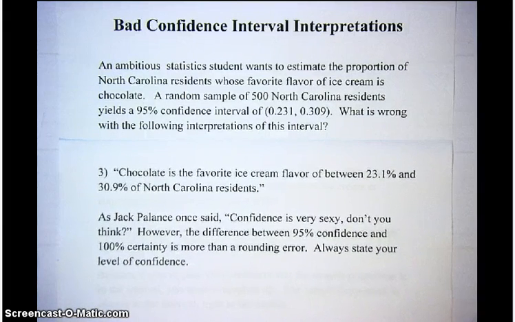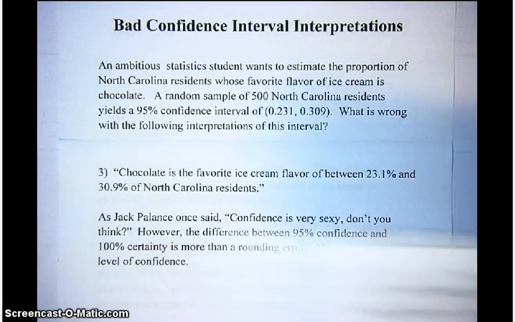Number 3: chocolate is the favorite ice cream flavor of between 23.1% and 30.9% of North Carolina residents. I don't see anything in that statement about the level of confidence. They must be assuming that they're 100% confident, and you can never do that with a confidence interval and get that kind of precision. So always state your level of confidence when you write your conclusions or your interpretations.